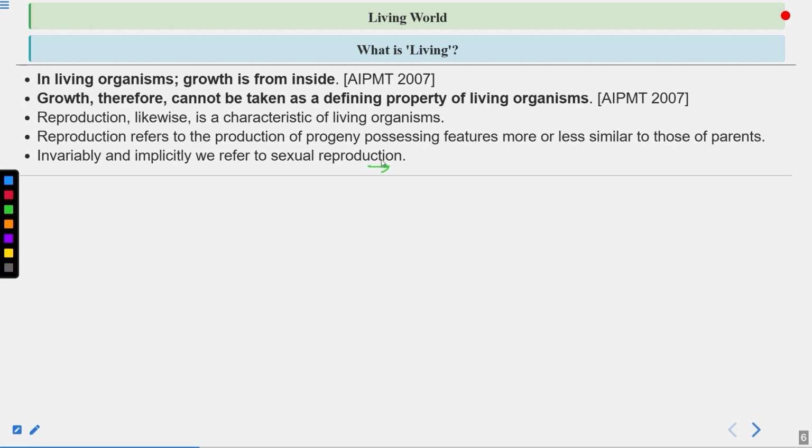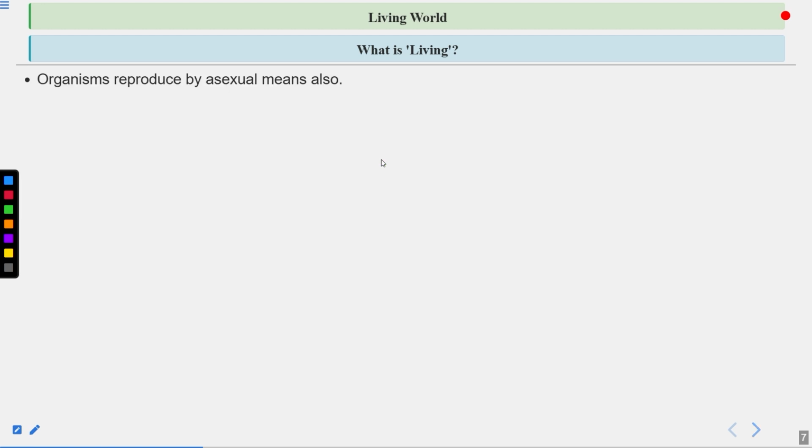And also during gamete formation, what happens? Gamete formation occurs through meiosis, and in meiosis, recombination, crossing over, occurs. So these are the sources of variation during sexual reproduction. Organisms reproducing by asexual means we have also already discussed.